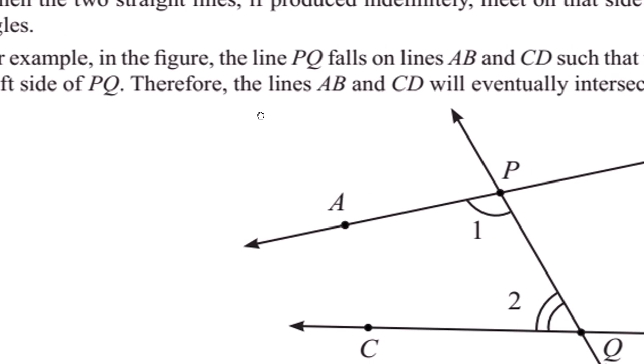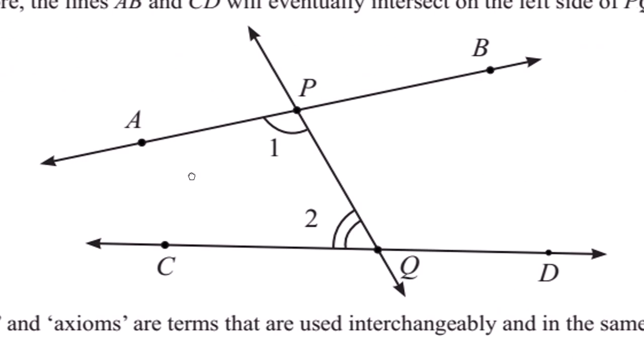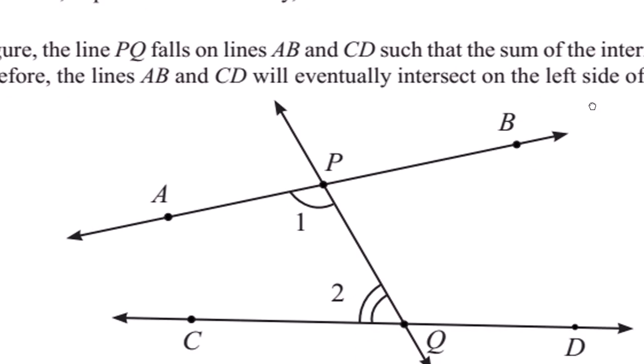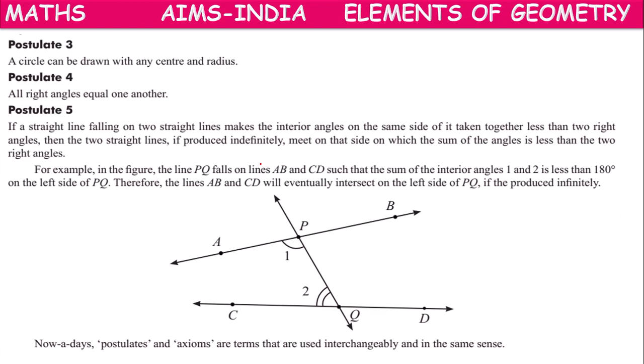So therefore, AB and CD will eventually intersect on the left side of PQ. Means if we extend them, they will intersect on the left side of PQ.